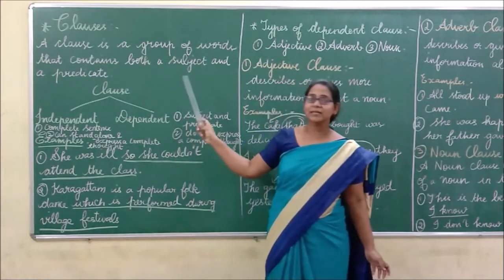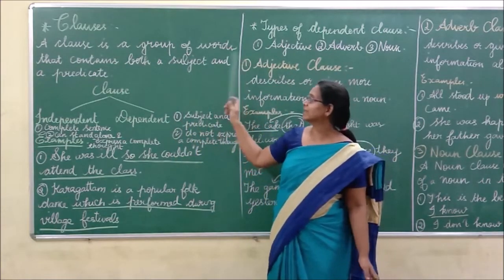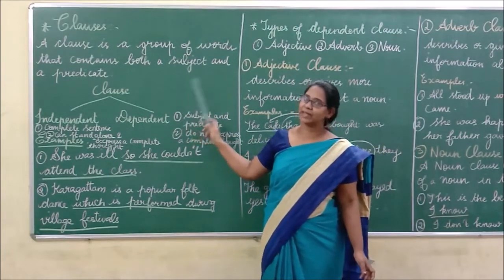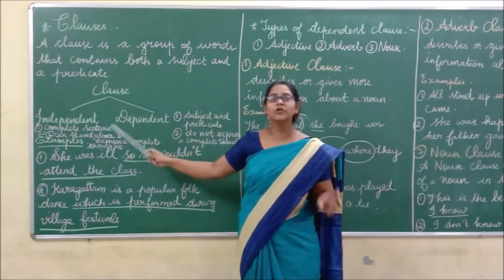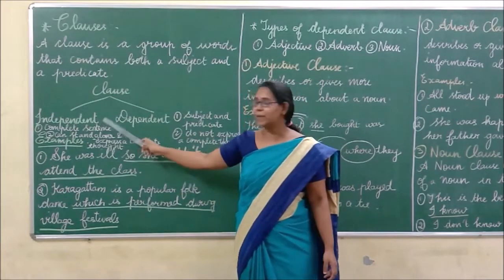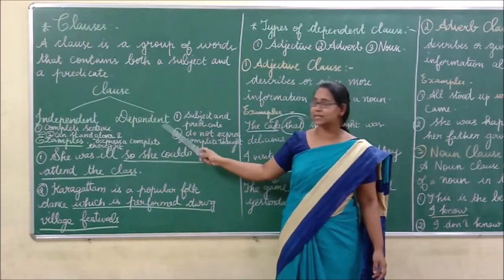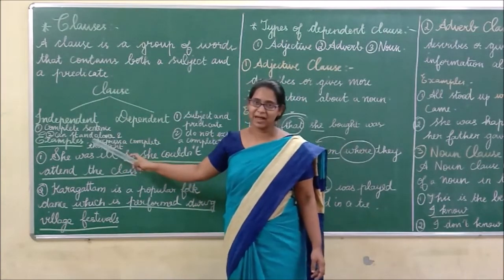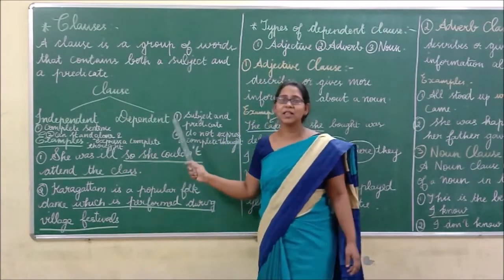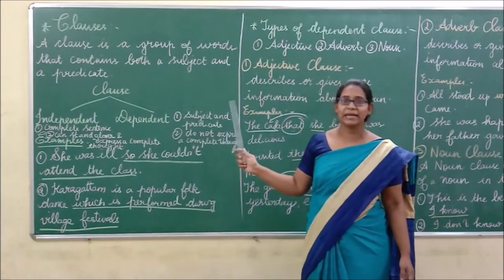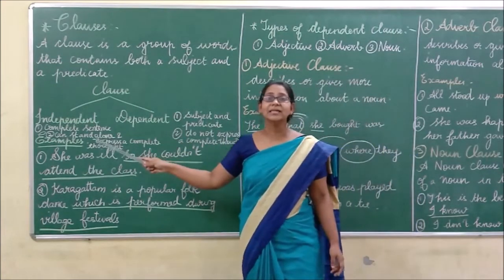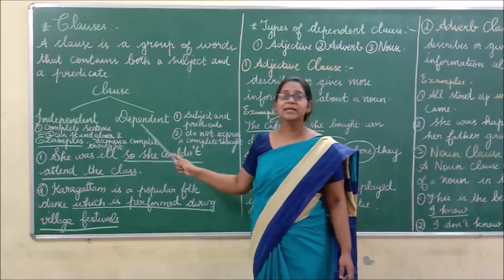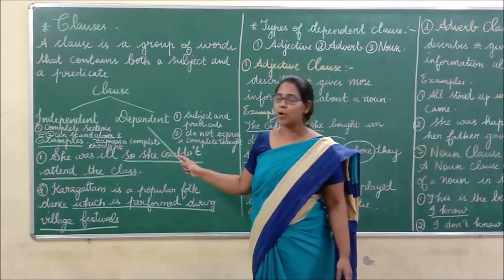Clause is of two types. One is independent clause, the other dependent clause. Independent clause, otherwise called main clause. Dependent clause, otherwise called subordinate clause.